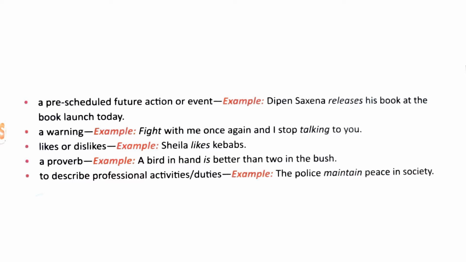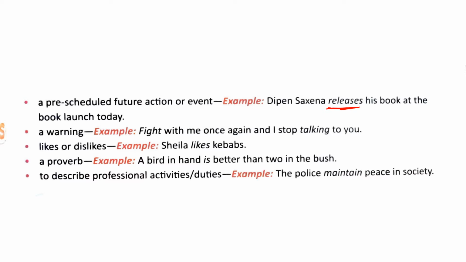For example, Dipen Saxena releases his book at the book launch today. Here we use the word releases, indicating simple present tense. It has not happened. He is going to release his book, but it is a pre-scheduled event or an action. So we use the simple present tense here.